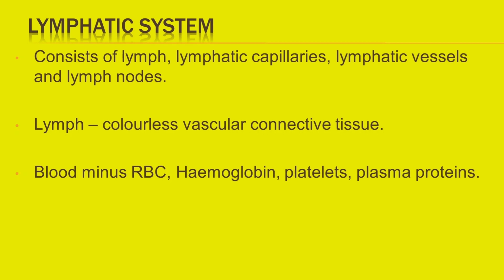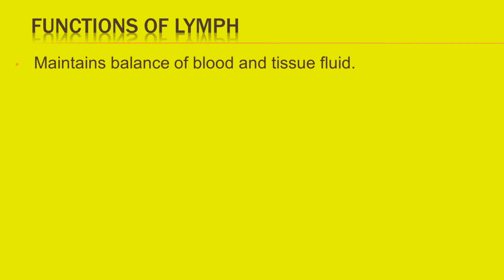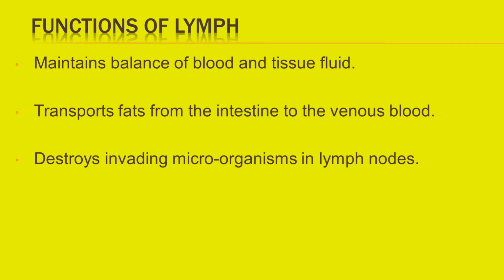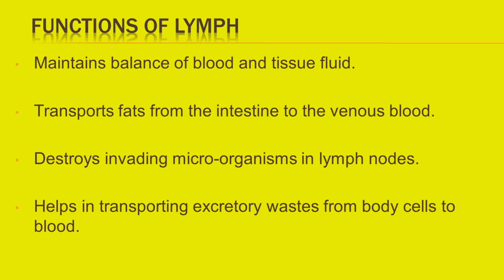It is present in the lymph vessels and between the blood capillaries and the tissue, and also forms tissue fluid which surrounds the body tissues. Lymph maintains balance of blood and tissue fluid. It also transports fats from the intestine to the venous blood. It destroys invading microorganisms in the lymph nodes. It transports excretory waste, carbon dioxide, etc. from the body cells to the blood.